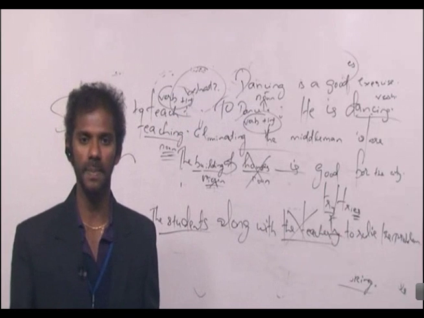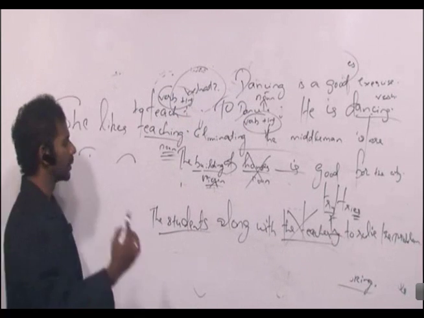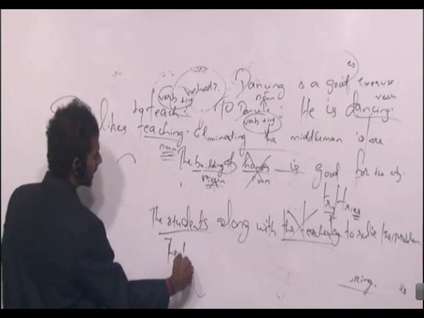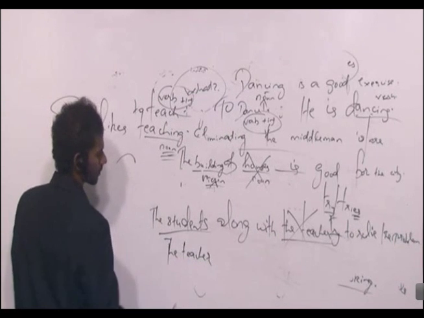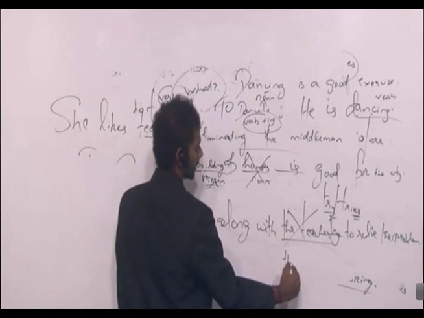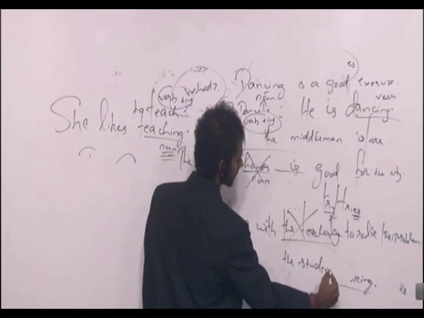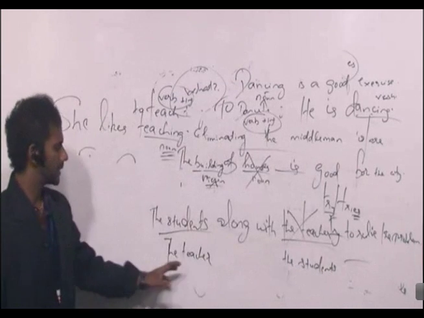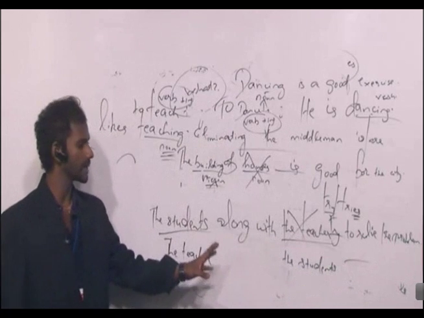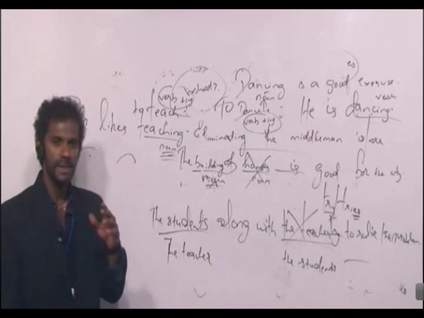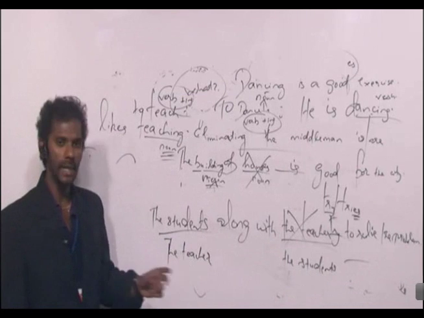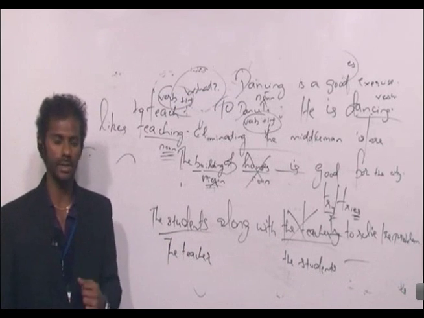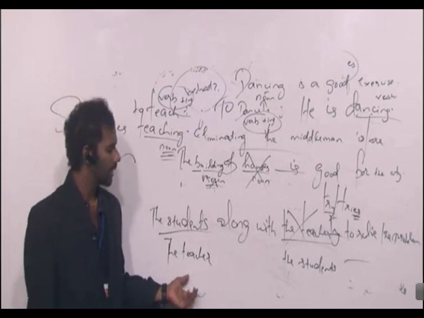Got it? Fine. What if I write it the other way? The teacher along with the students dash to solve the problem. Same rule, same logic. How many nouns before the verb? There are two nouns. One is the teacher, other one is students.